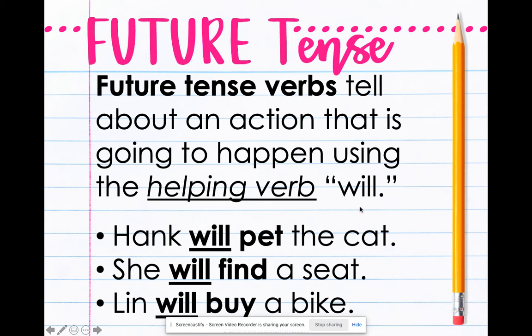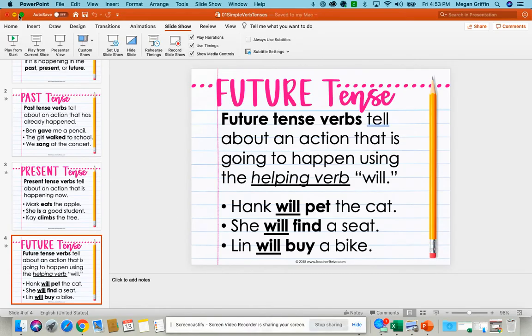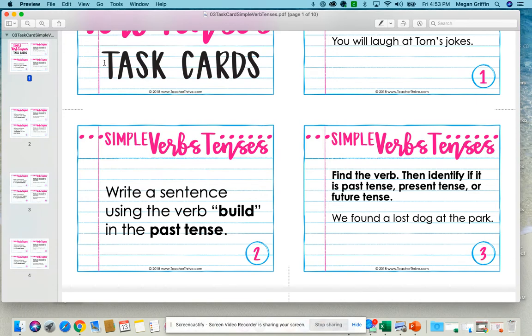Okay, so let's look at some examples of what you're going to actually be doing this week. You're going to have some task cards that you're going to work through. They're going to have two different things. The first type of card is where you're going to have to write a sentence. It's going to give you the verb. In this case, my verb is build. And it's going to tell you that you have to do this in the past tense. That means you have to make a sentence where you already have built something.